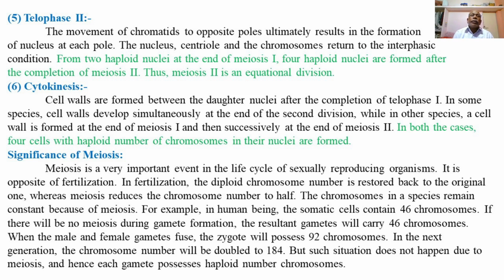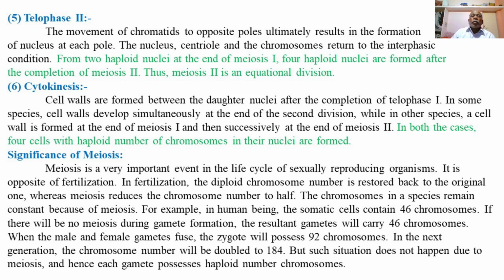Then the last stage of the second meiotic division is cytokinesis. During telophase second, four daughter cells are formed, each with a nucleus with a haploid set of chromosomes, indicating that four haploid daughter cells or four haploid gametes are formed at the end of telophase second of the second meiotic division.